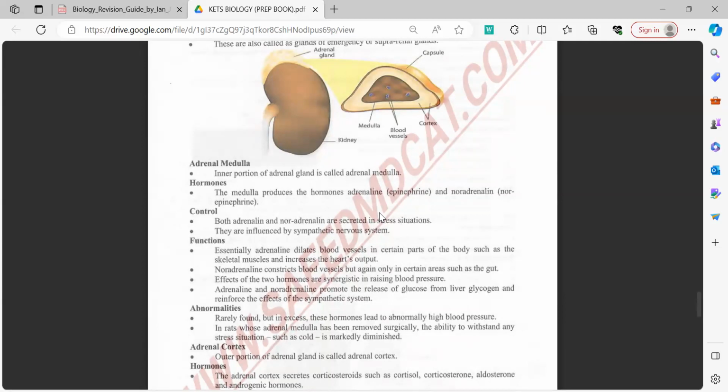The other thing which occurs is that the blood flow is diverted to the organs which are used, for example, for running. The blood flow is basically diverted from the organs which don't need blood right now, such as the digestive system or the GIT. So the digestion in the GIT slows down.